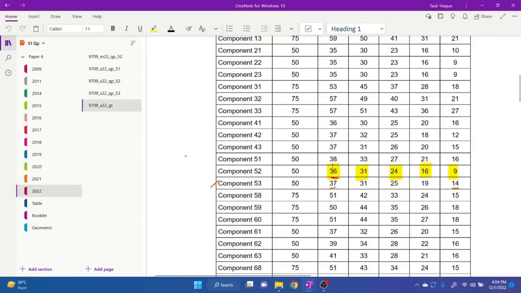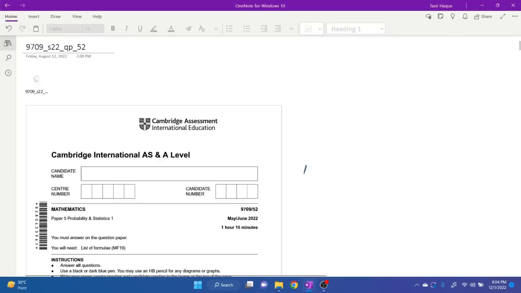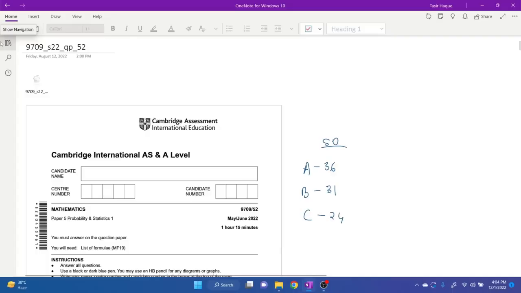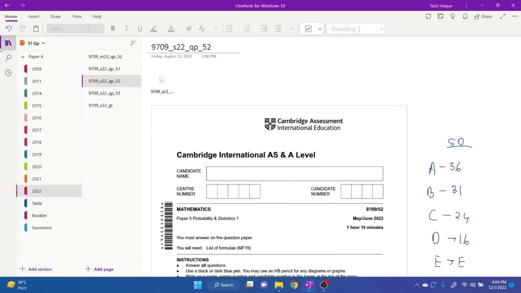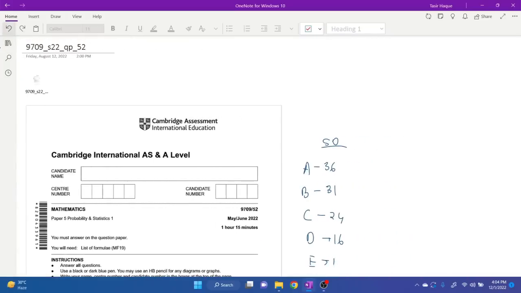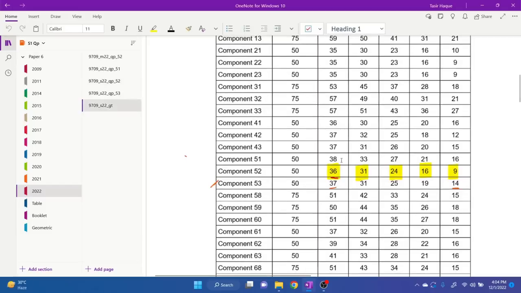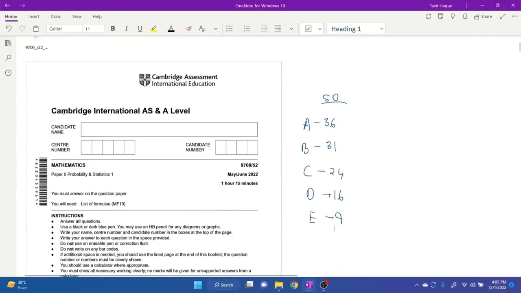So for this paper, A was at 36, B was at 31, then 24, 16, and 9, which was very low. Especially E and D, they were very low compared to the other papers. If you compare them, A and B were quite the same, as well as C, but D and E were very low for paper 5.2. So let's see how it goes.